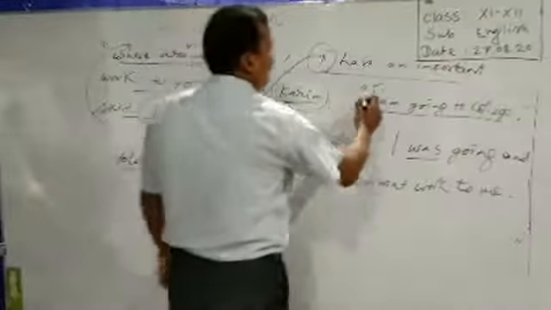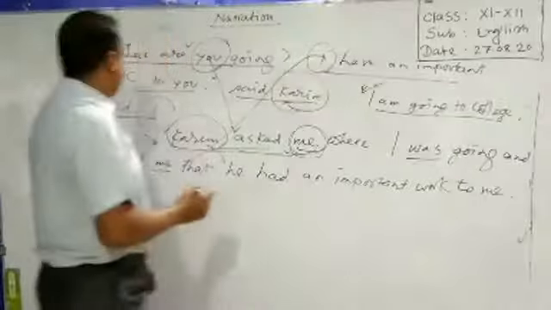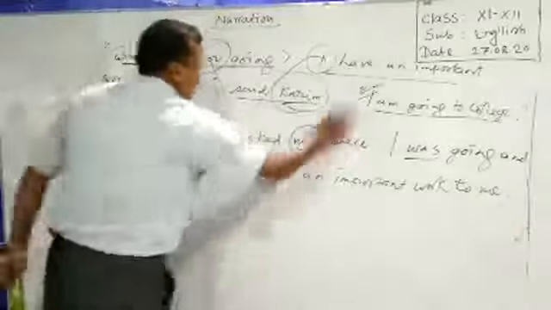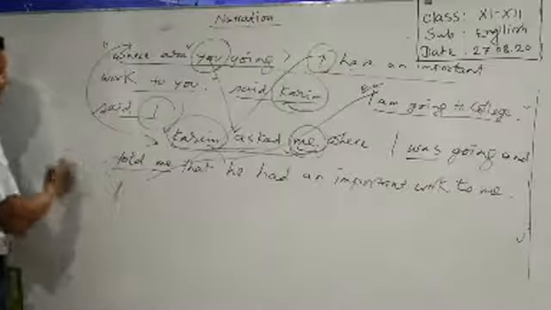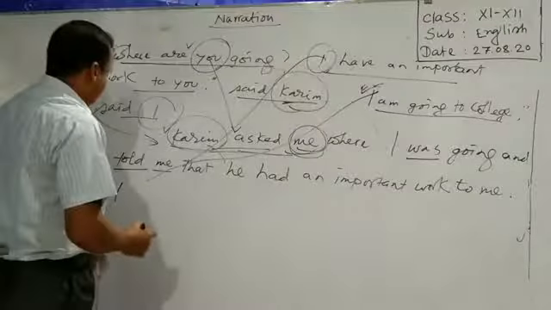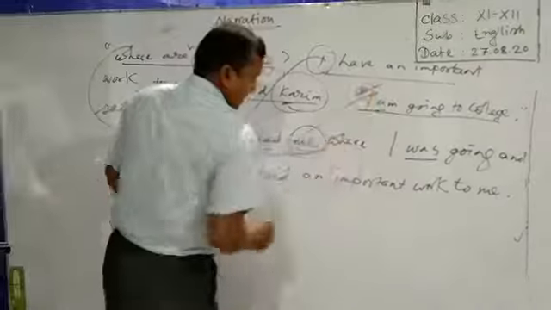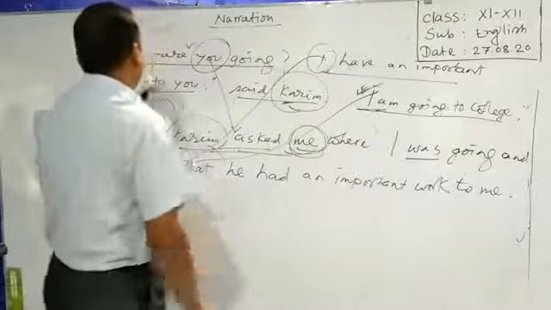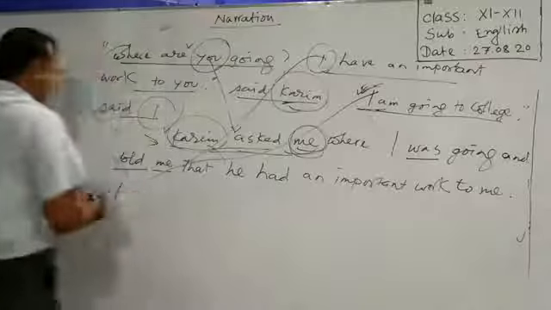Now we have the remaining speech that is delivered by I. What do you have to do to face this speech? Once again we will manage the speaker and the listener. I am going to college. The speaker of this speech is I. So I have used I first. Then as this is an assertive sentence, and this is the answer to the question asked by the first speaker, Karim, there we can use replied.